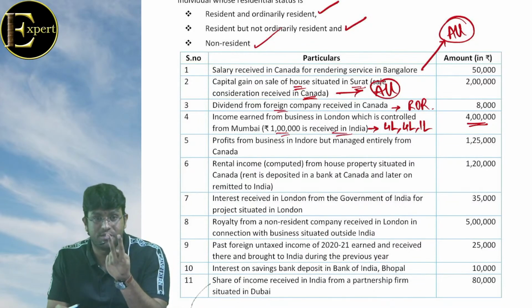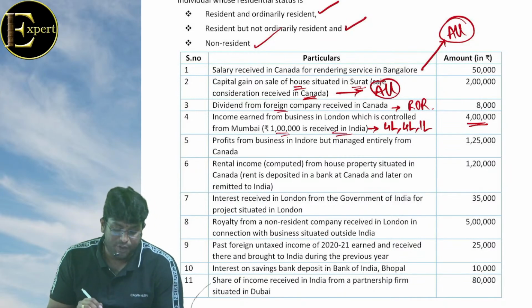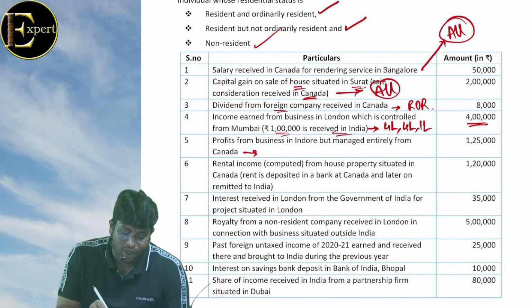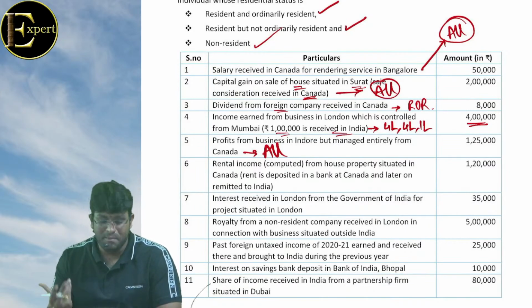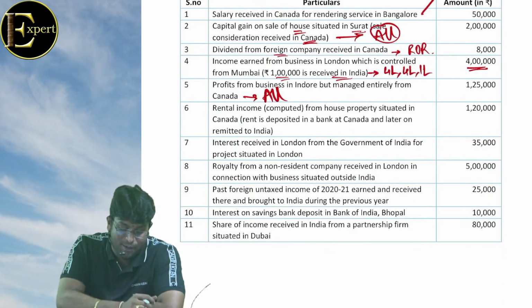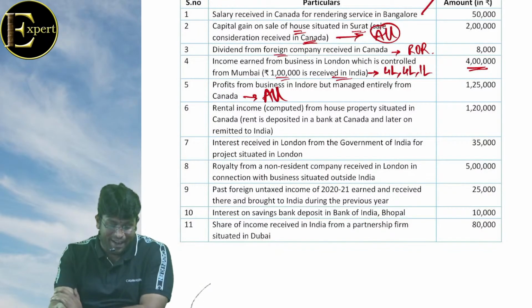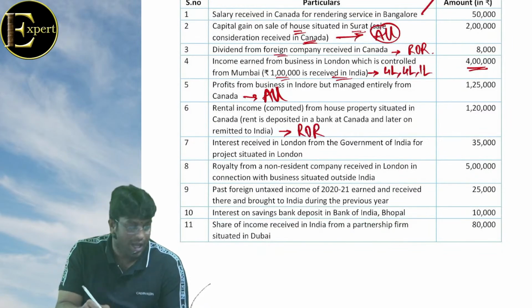Foreign income taxable in 2 cases, business is controlled from India, profession is set up in India. Next, profit from business in Indore but managed directly from Canada, taxable for all. सर इंदौर किधर है? इंदौर इंडिया, MP। क्लियर नो? हाँ, MP, very sweet people। See now, next point, rental income computed from house property in Canada, rent is deposited in a bank at Canada and later on remitted to India, only for ROR. क्यों बेटा?